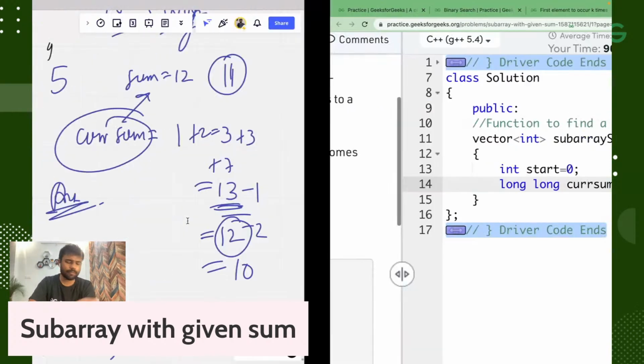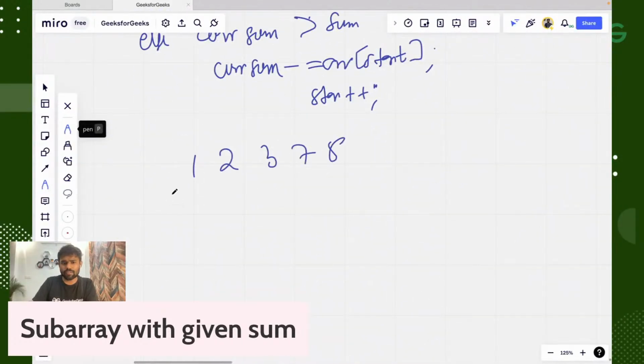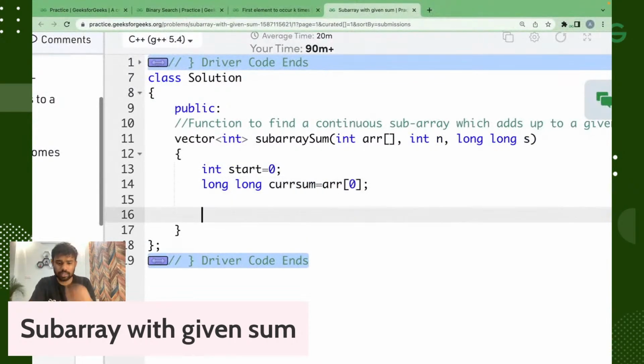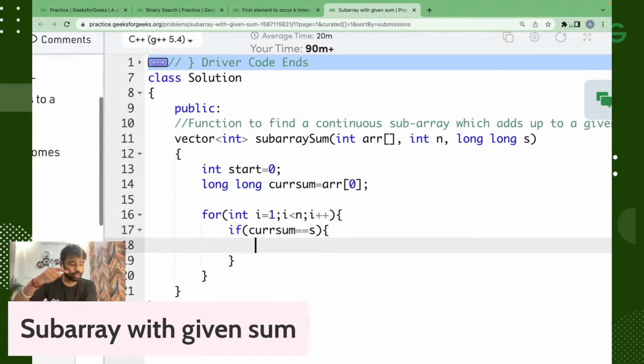So guys, what we are doing: the start pointer will be fixed, and our iterator will just go on. This is what we are doing. So we will simply take our loop starting from 1 going up to n. If the current sum is equal to s, that is what we want. If current sum is equal to x, that means we have to simply return.